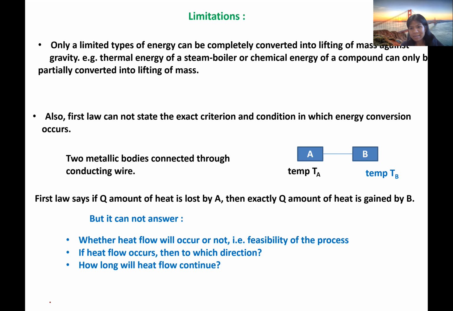That is why scientists discovered the second law, which can answer all of these questions. I will discuss the second law in my next lecture. I will also discuss the different mathematical forms of the first law for different processes and systems in my next lecture.